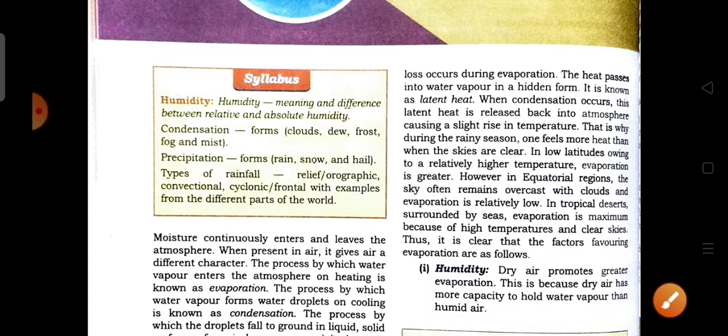When the skies are clear, the temperature remains normal, but when rainfall is happening, the heat present in the atmosphere is the cause of the rise in temperature.